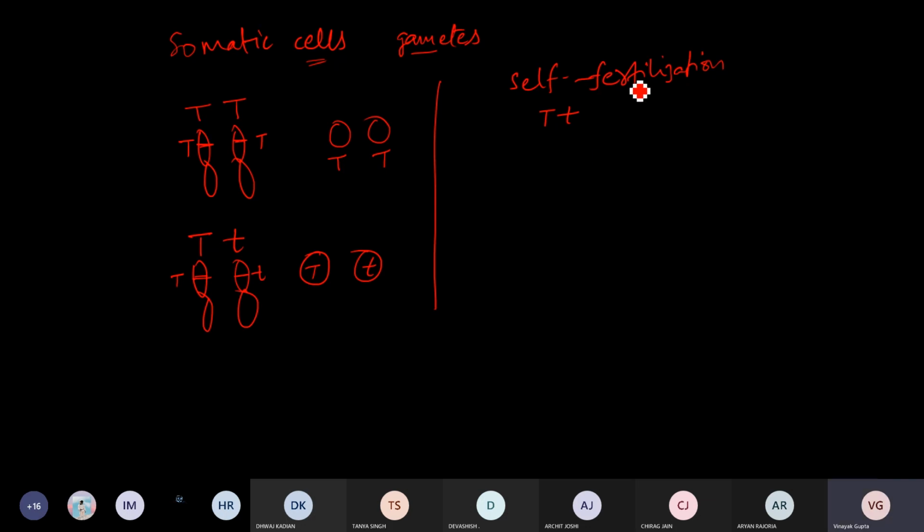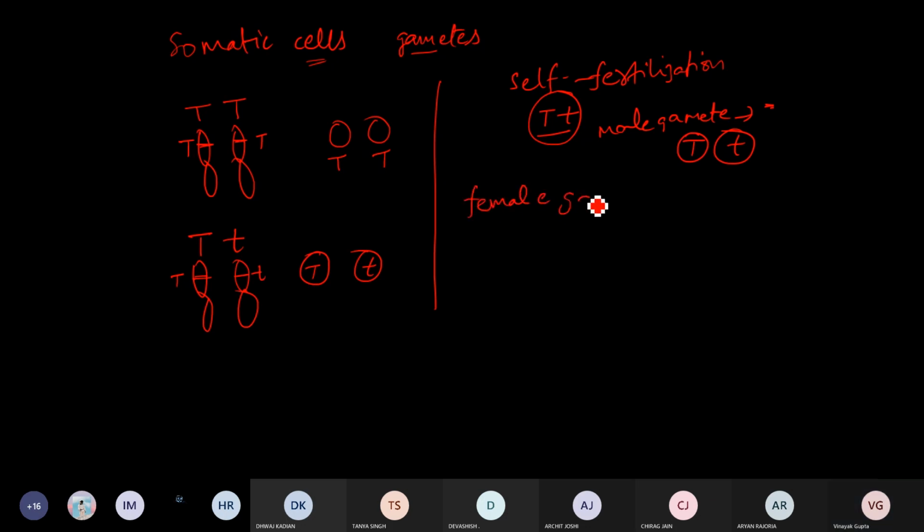When you speak about fertilization, you should consider the gametes, the male gamete and the female gamete. What will be the genotype of the male gamete? Capital T or small t. And the genotype of the female gamete in the same plant? The same.